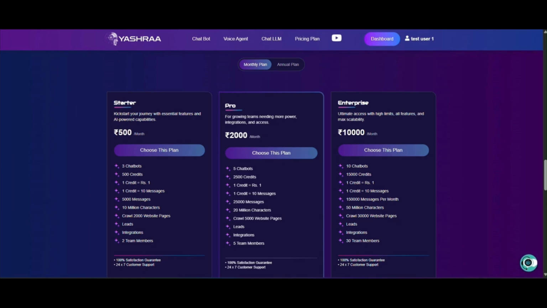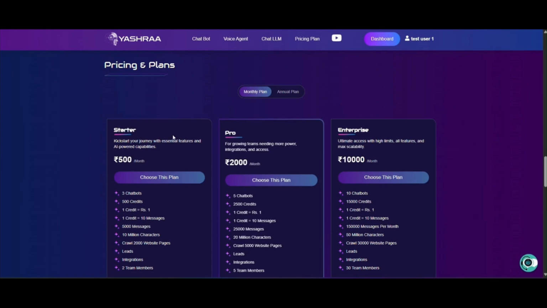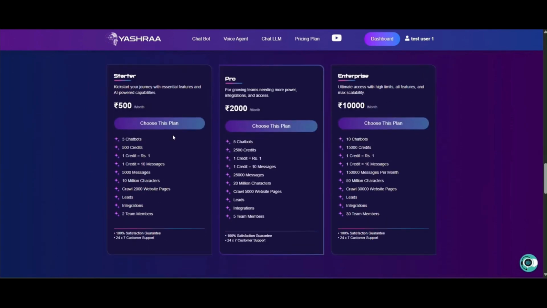The conversation, obviously. Here we offer three main plans designed to grow with your business. The first one is the Starter plan, the second one is the Pro plan, and the third one is the Enterprise plan. The higher plan you choose, the higher limits you will get. So let's look at the Starter plan. This plan is perfect for startups.